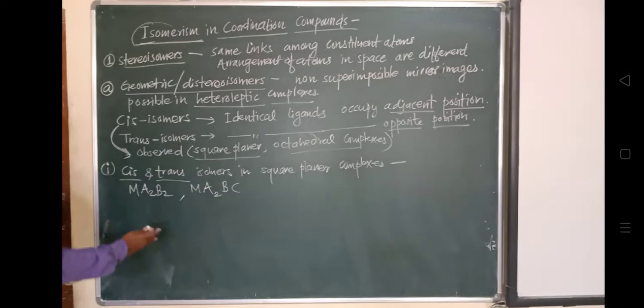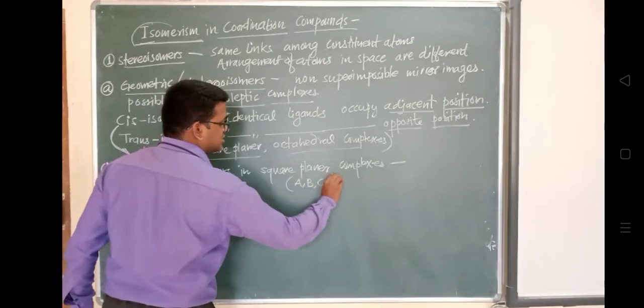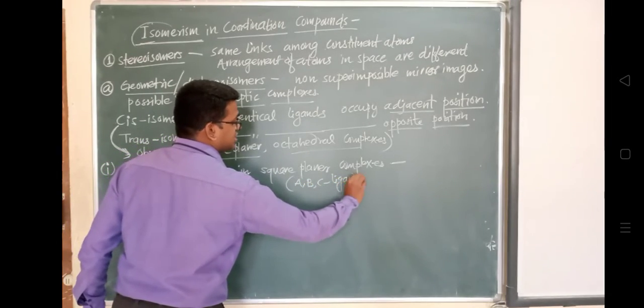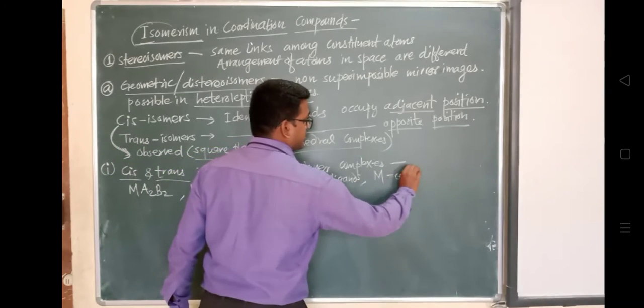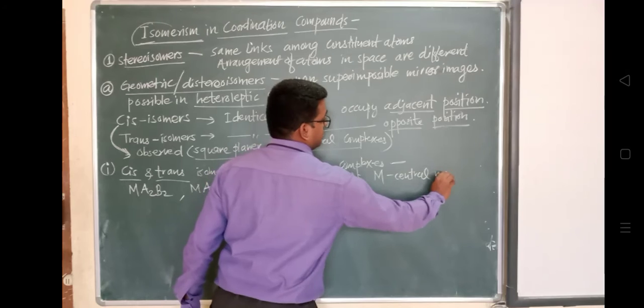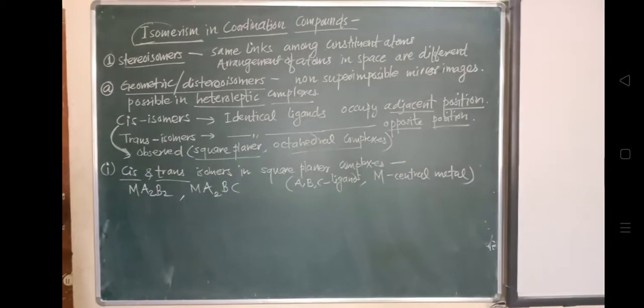So what does ABC stand for? This ABC stands for the ligands A, B, and C, which are attached with the central metal ion, and M is the central metal which is forming a coordination compound. So MA2B2, we'll see with the help of an example.